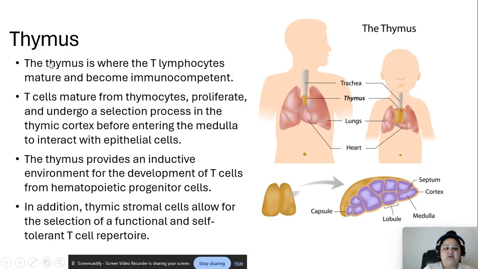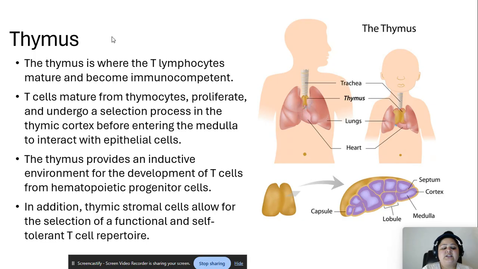Alright, so let's find out what the thymus is. The thymus is where the T lymphocytes mature and become immunocompetent. So if they're not competent, they become immunocompetent, so they can do the job of immune defense very well. T cells mature from thymocytes, proliferate, and undergo a selection process in the thymic cortex before entering the medulla to interact with epithelial cells.